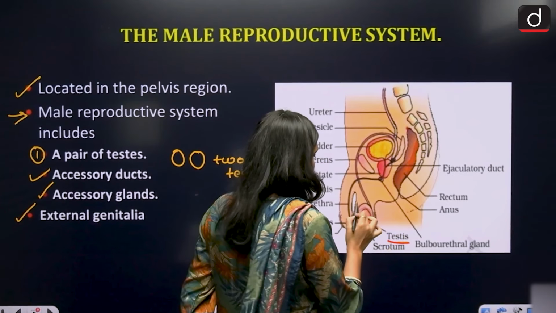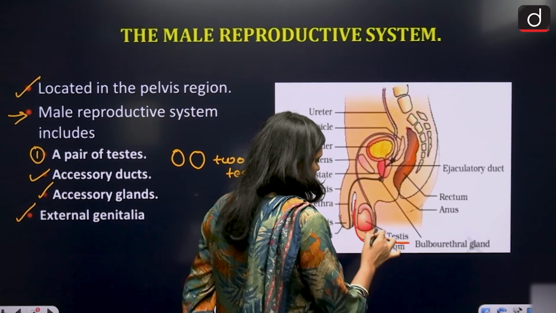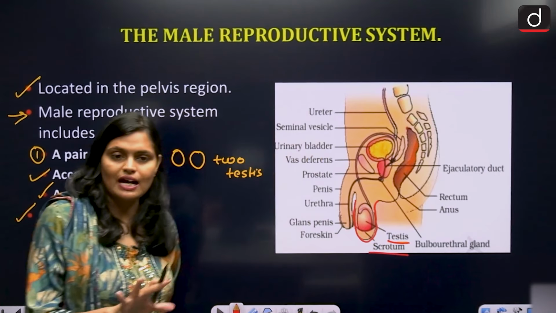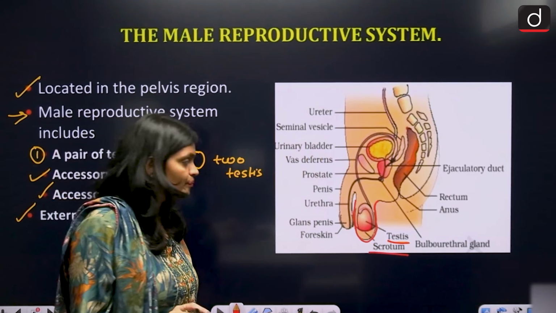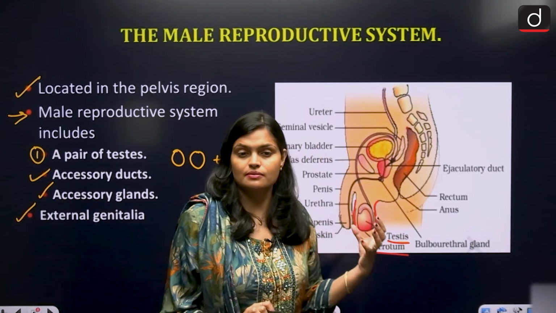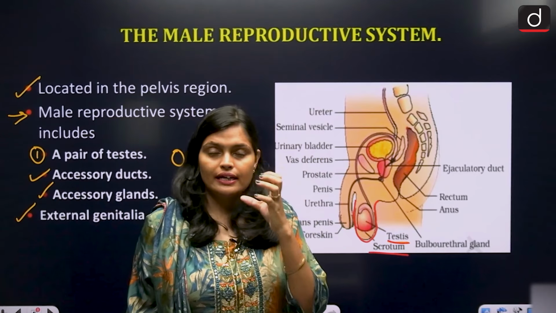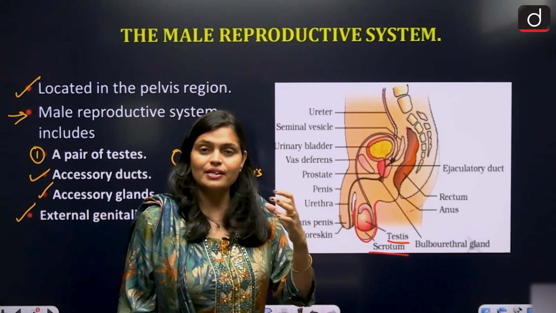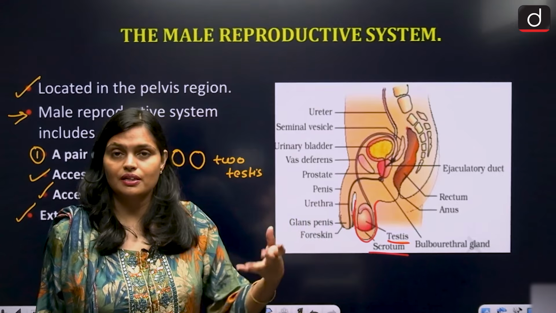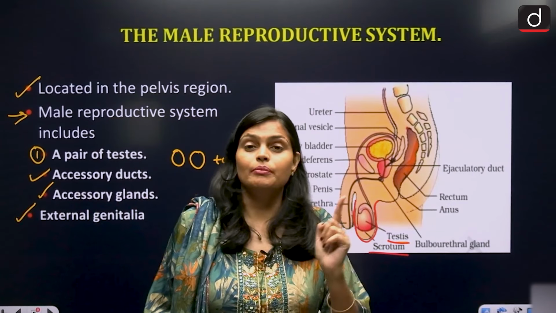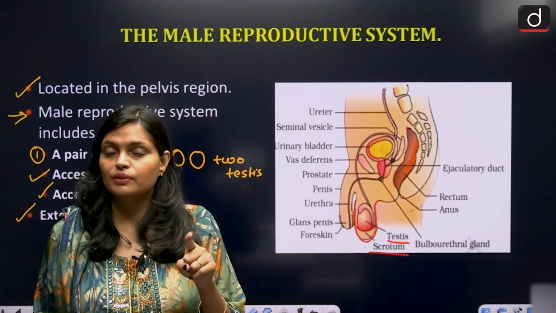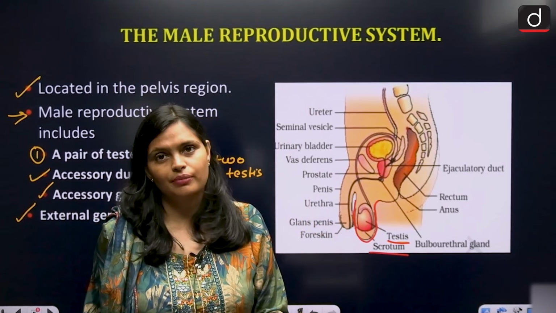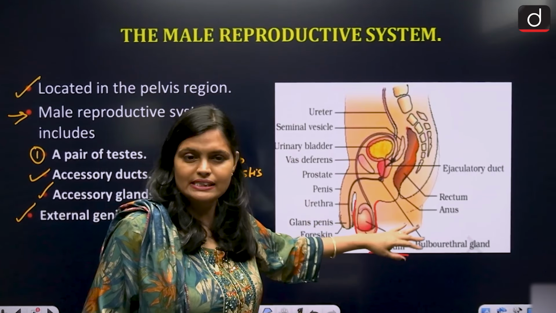These testes are present within a bag-like structure, and this bag-like structure is called scrotum. I am just giving you a brief summary. Okay, where are the testes located? In a bag-like structure called scrotum. Now this scrotum is not present inside the body, it is present outside the abdominal cavity. Why? Because within the testis only spermatogenesis, the formation of sperm, takes place, and sperm require lower temperature. That's why the scrotum is placed outside the body.